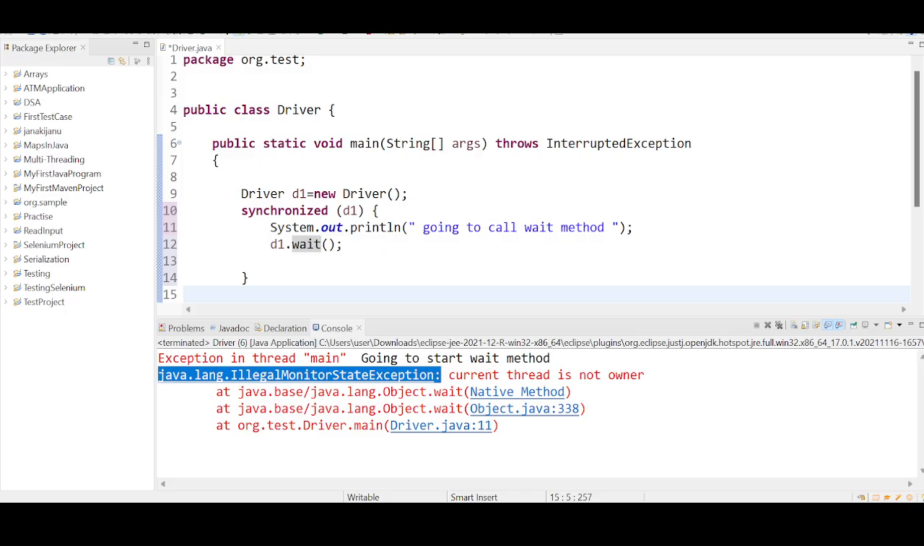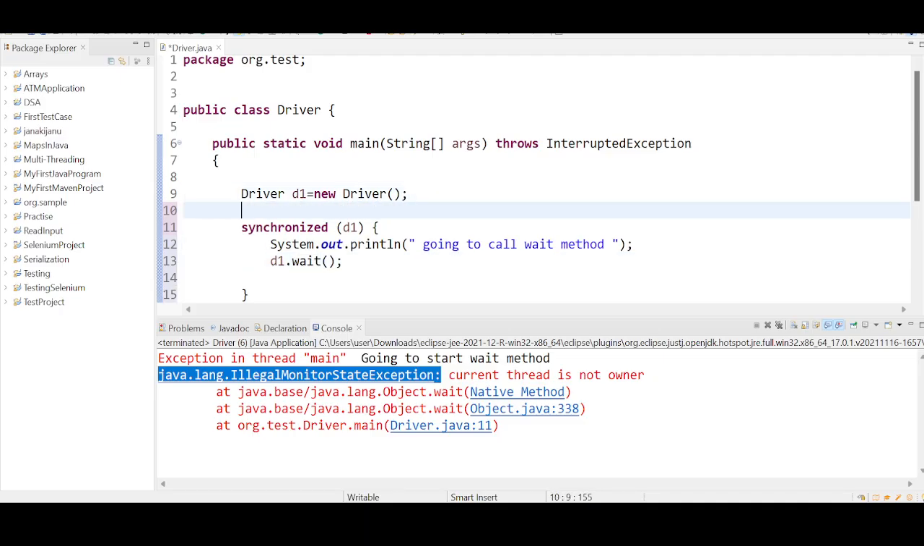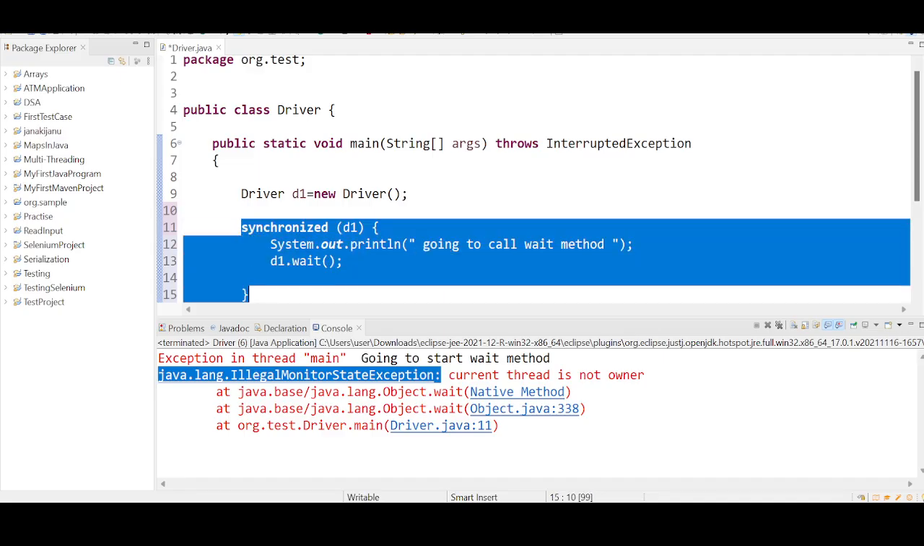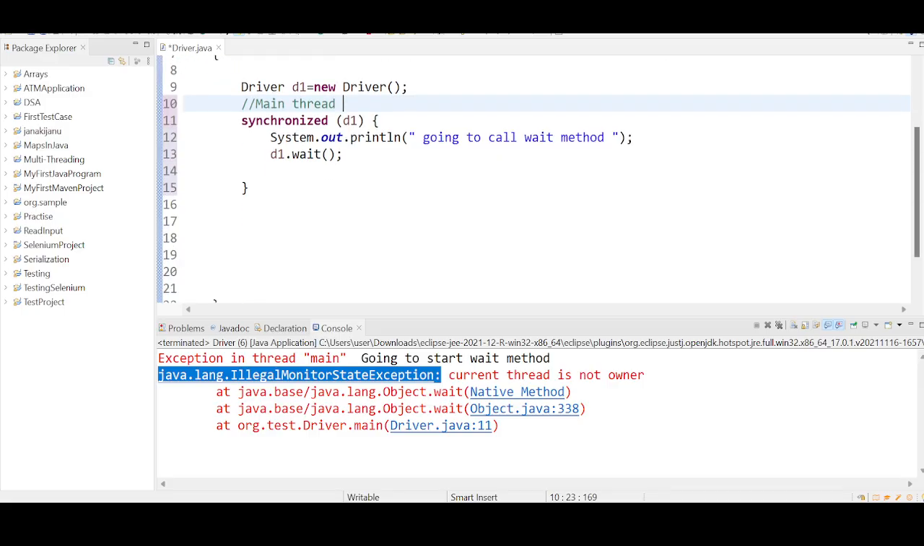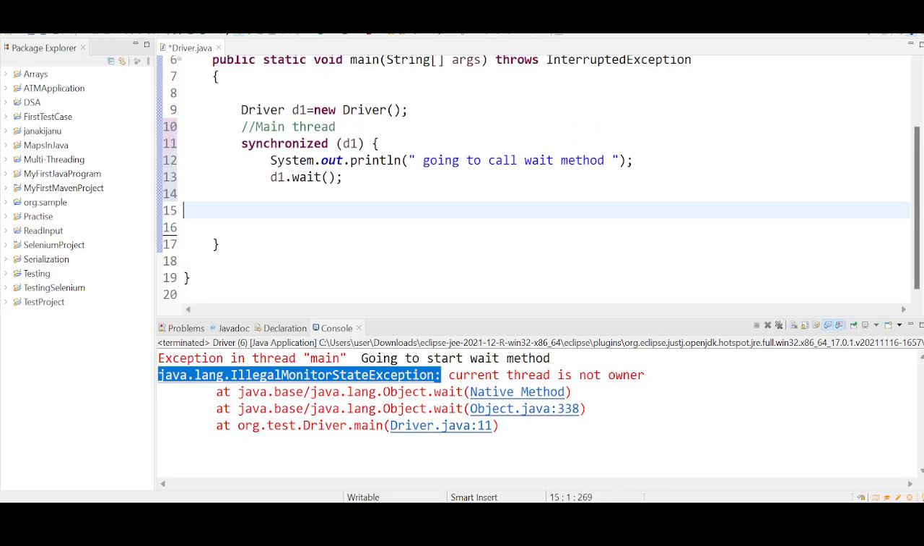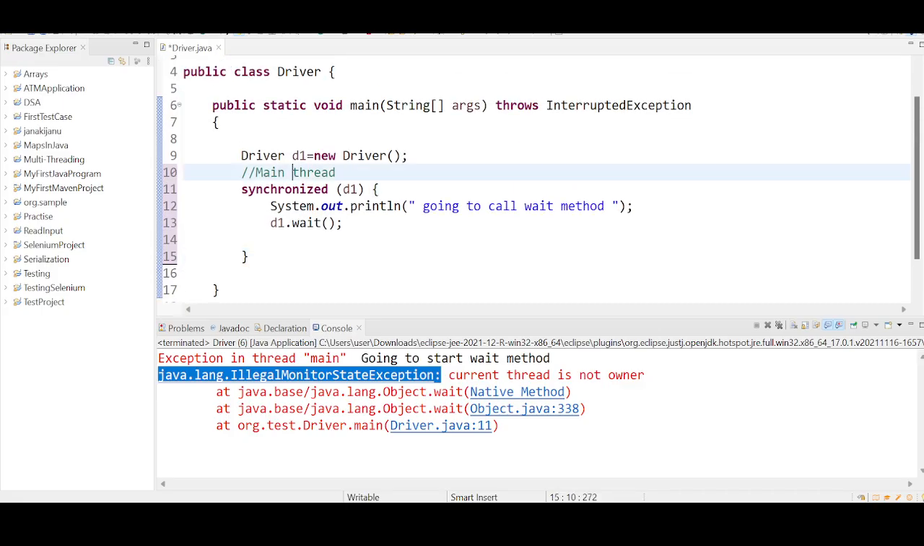But the problem here is, what thread is acting inside the synchronized area? Which thread is going to get access to the synchronized area? Main thread, right? Main thread will be part of the synchronized area. Now what is happening behind the scenes is, let me copy this.